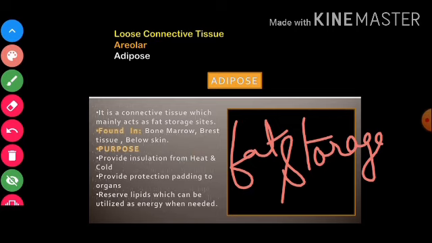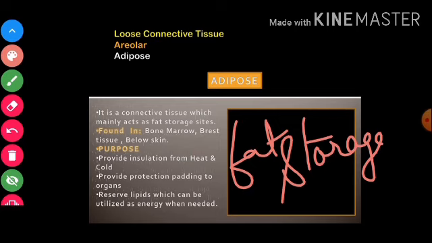Now you see that there are many people who are obese. So where does their fat get stored? When people eat a lot and don't exercise, they keep sleeping and eating, what happens?